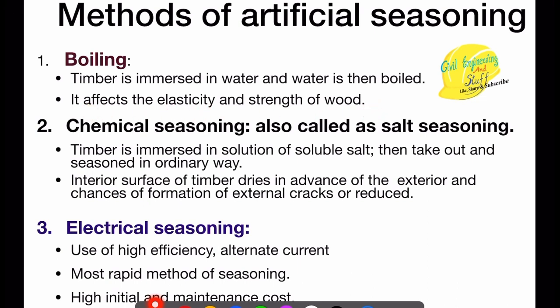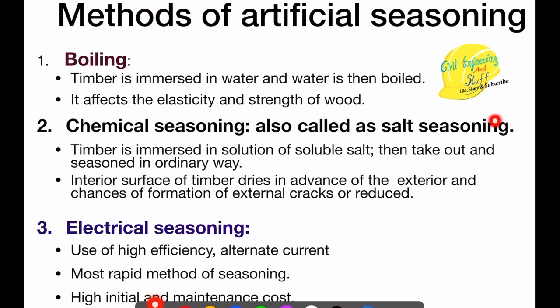But if we are going to use that log of wood for very minor works, then this artificial seasoning process can be used. It's fairly cheaper than the other artificial techniques that we are going to discuss.